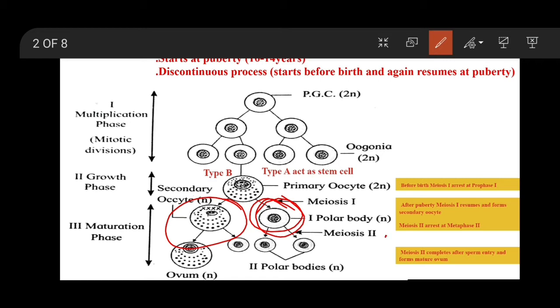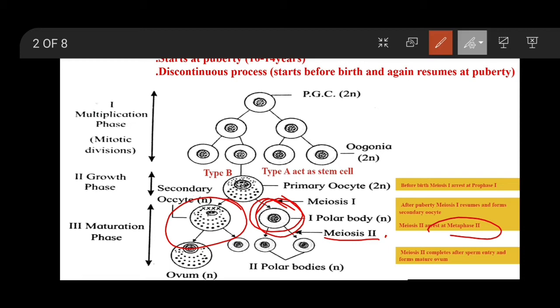Now, when meiosis 2 starts, it is again arrested, at metaphase 2. Meiosis 2 starts after meiosis 1, but again arrest occurs and it will remain arrested till the sperm enters at the time of fertilization. At that time only this meiosis 2 completes. So the second arrest will remain. If it is not fertilized, it will not complete. So meiosis 2 completes only and only when the sperm enters at the time of fertilization.